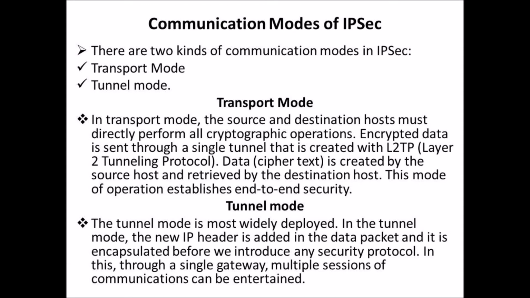Next, we can discuss the communication modes of IP security. There are two kinds of communication modes in IP security. First one, transport mode. Second one, tunnel mode. Transport mode. In transport mode, the source and destination host must directly perform all cryptographic operations. Encrypted data is sent through a single tunnel that is created with L2TP, that is layer 2 tunneling protocol. Data is created by the source host and retrieved by the destination host. This mode of operation establishes end-to-end security.